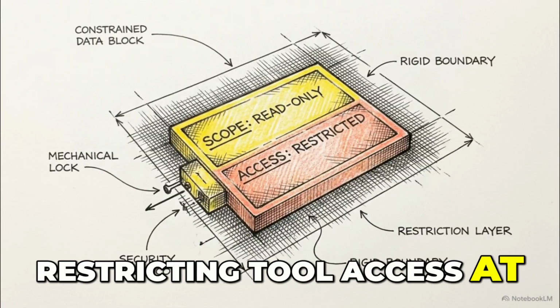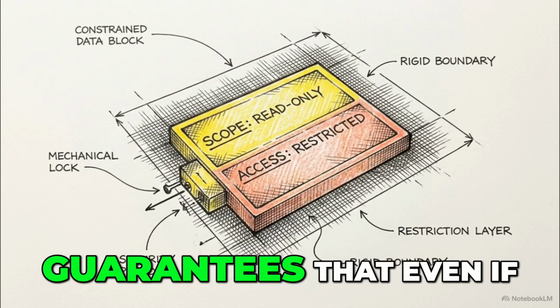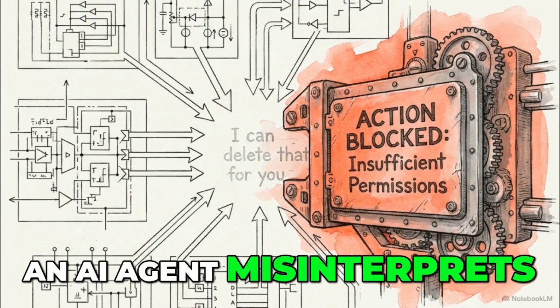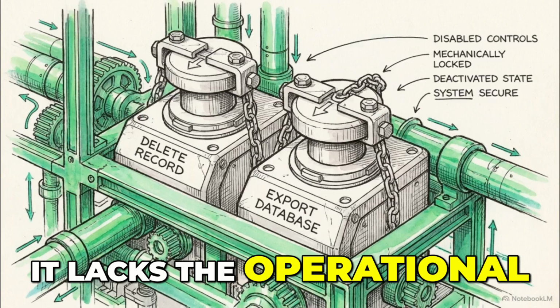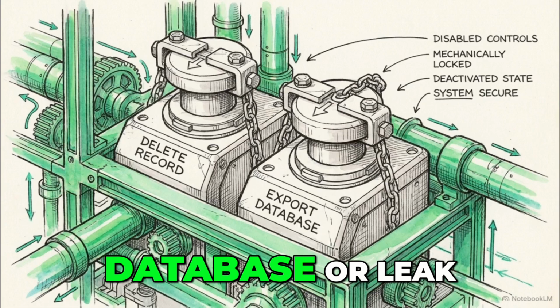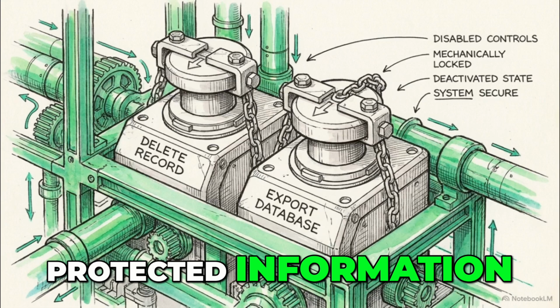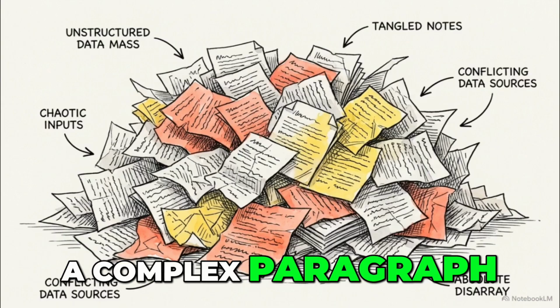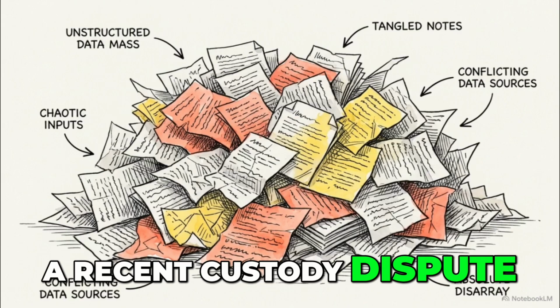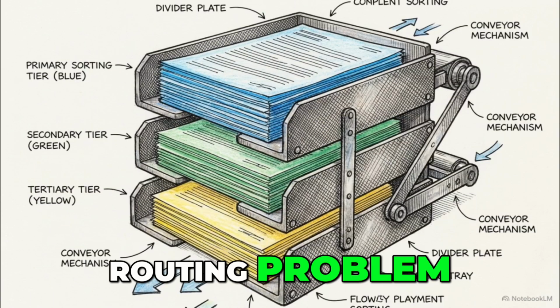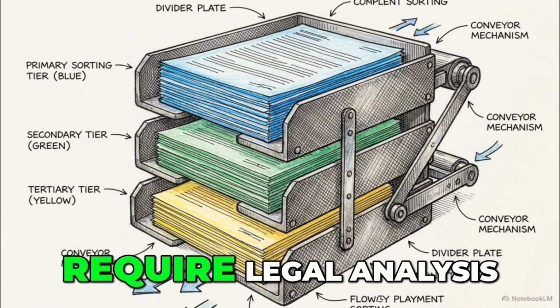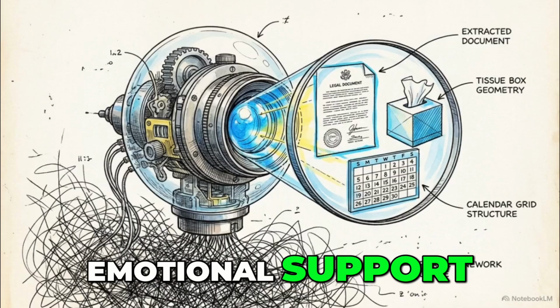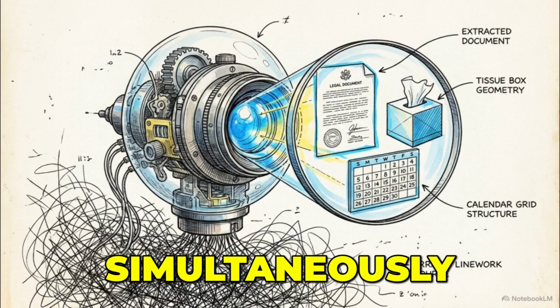Restricting tool access at the individual primitive level guarantees that even if an AI agent misinterprets a command, it lacks the operational authority to delete a database or leak protected information. When a user submits a complex paragraph detailing a recent custody dispute, the system faces a routing problem. A single input might require legal analysis, emotional support, and a factual timeline simultaneously.